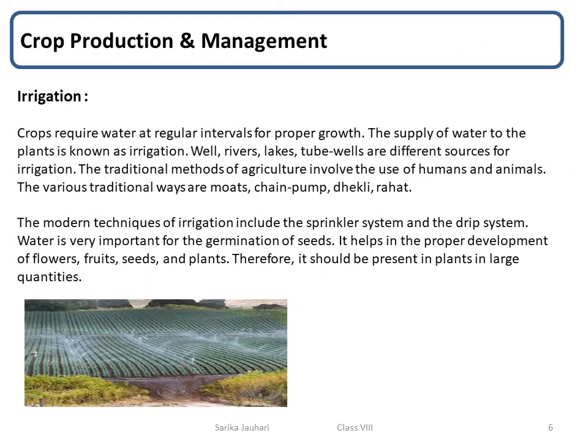Seeds sown in the soil require water for their growth. Water requirements differ from crop to crop. Some crops require more water to grow and some require less water.